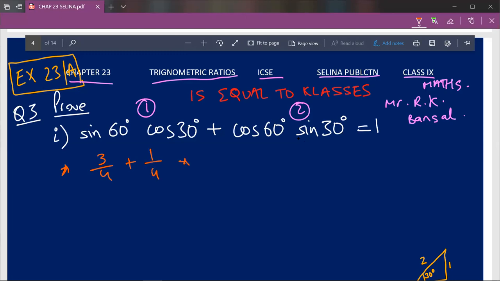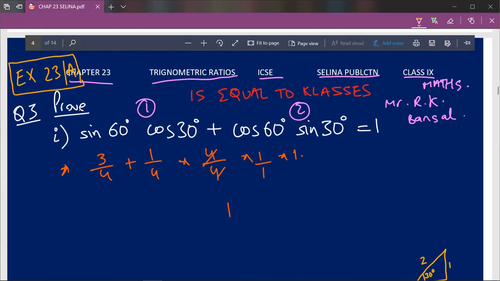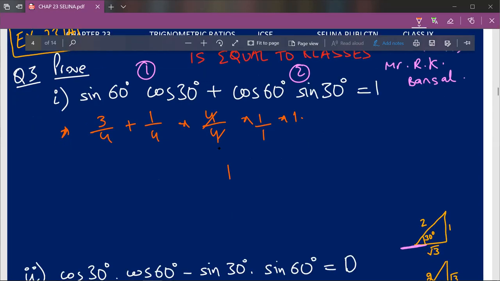So our denominator is same, so no need to find the LCM, and 3 plus 1 is 4, so 4 upon 4, and this can be divided by 4, so therefore our final answer will be 1 upon 1, which can be further simplified to 1. So our answer to sine 60 degree cos 30 degree plus cos 60 degree sine 30 degree is 1. It is told here to prove this value is equal to 1. So now we have found that our value is 1, so therefore 1 is equal to 1.